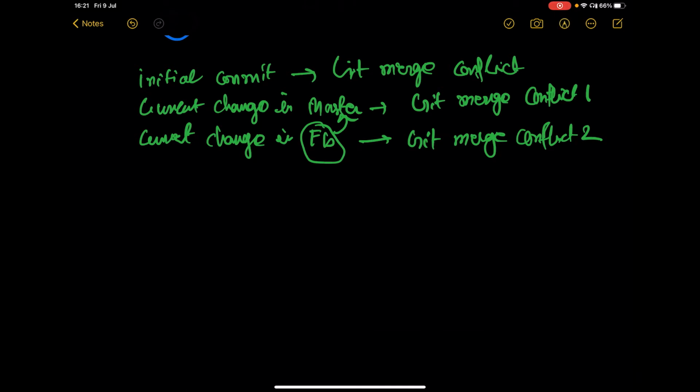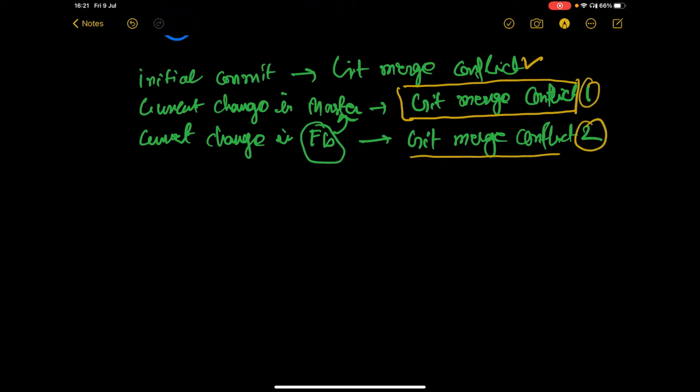Git will see, okay, which particular title to keep. Till here, it is fine, right? It was the initial config message. Then the master has been changed to 1. Then the feature changes to 2. So which one to keep? Git will get confused. So Git will throw the conflict error. So Git will say, I don't know, boss, which particular message to keep. So you decide with your team.